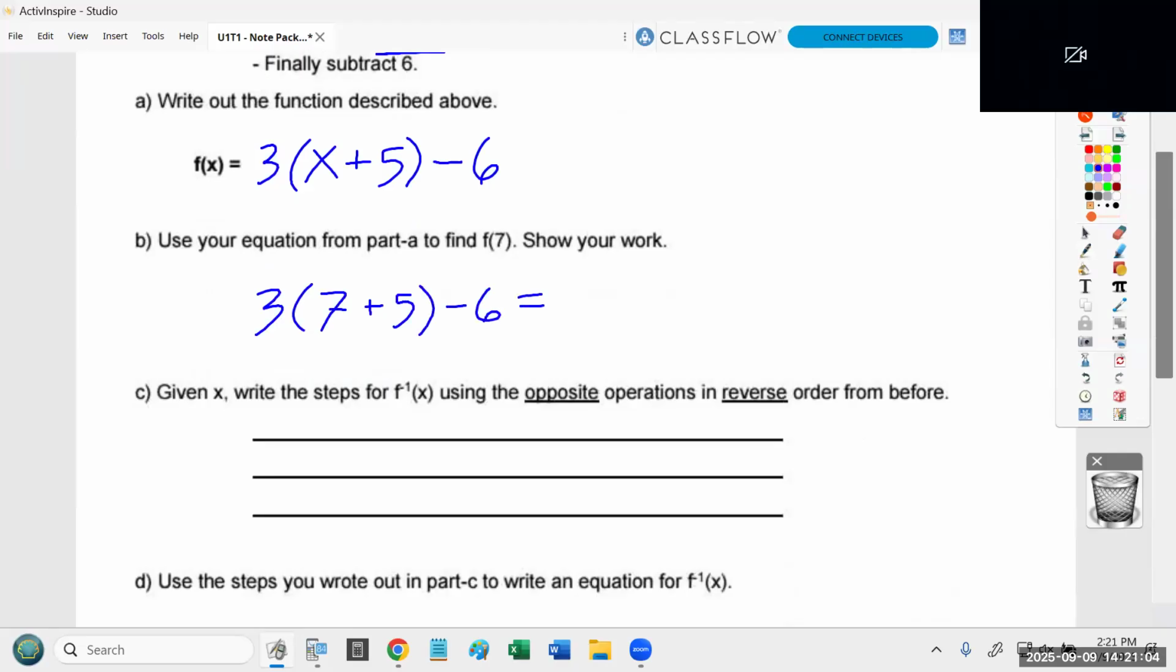Now let's see if I have anyone brave enough with their mental math. Don't touch a calculator, folks. Remember, parentheses come first. What is 7 plus 5?